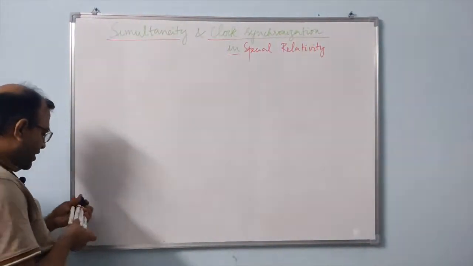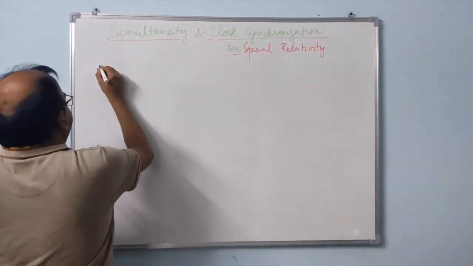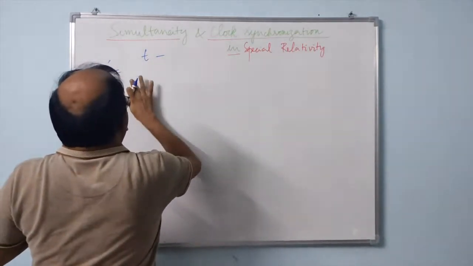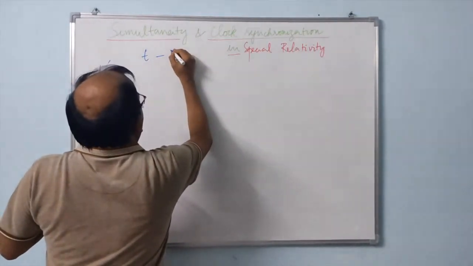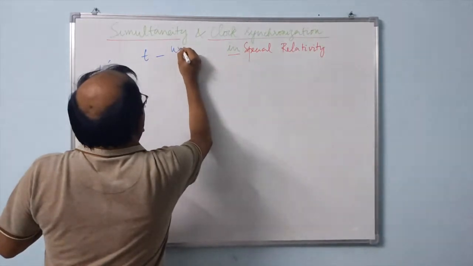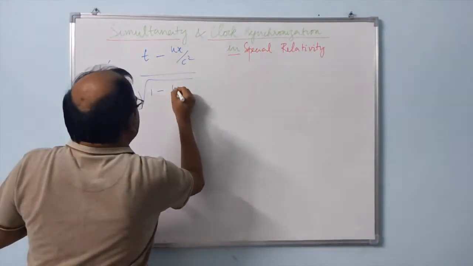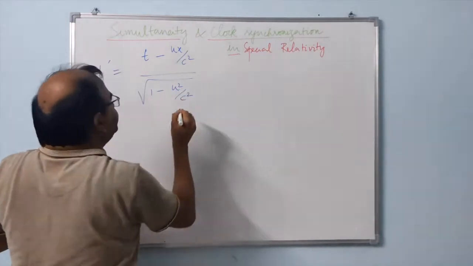the transformation equation is t' = (t - ux/c²) / √(1 - u²/c²).